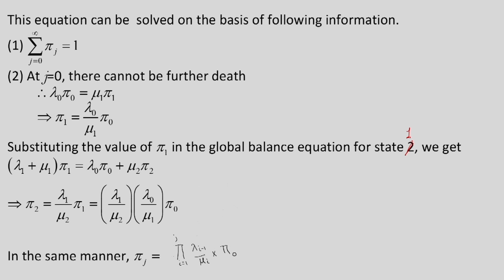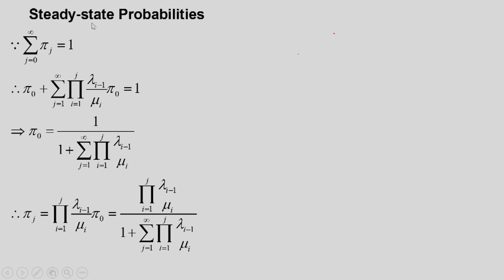Now we will substitute this value of pi j in this equation, that the sum of the total probability is equal to 1. We get pi 0 plus the probability of pi j, j going from 1 to infinity, so that must be equal to 1, and we have substituted pi j as the product of lambda i minus 1 divided by mu i into pi 0, i going from 1 to j.